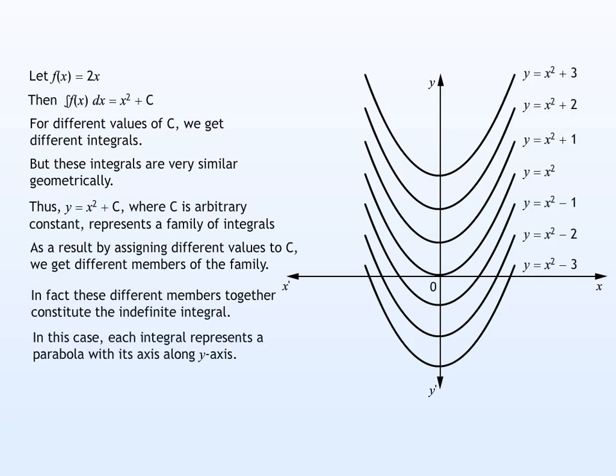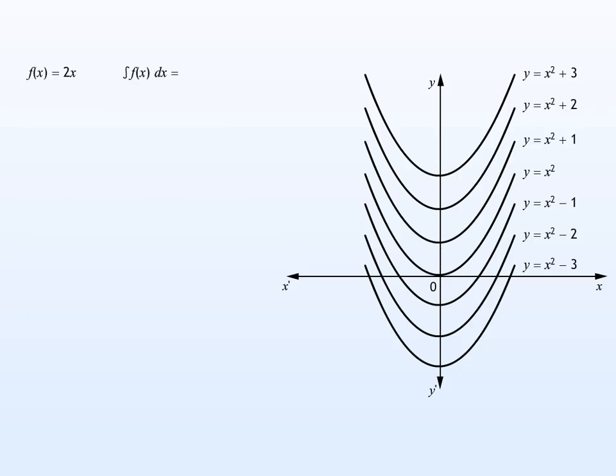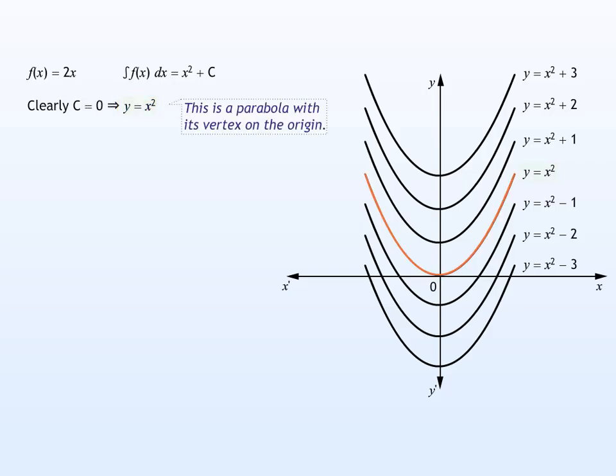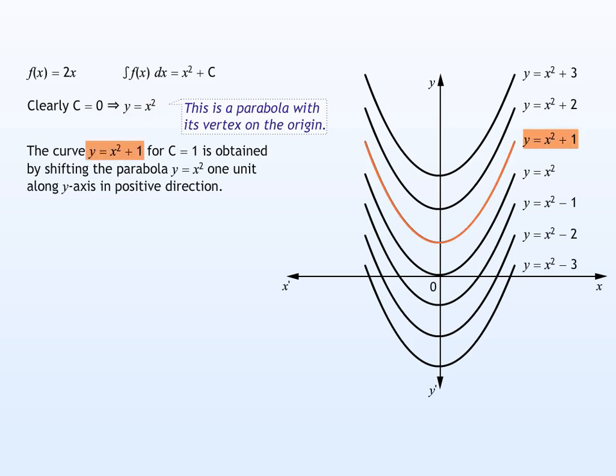In this case, each integral represents a parabola with its axis along the y-axis, as shown. So, for f(x) = 2x, the integral is x² + c. Observe that for c = 0, the curve is a parabola with its vertex on the origin, while we get the curve y = x² + 1 for c = 1. Note that we get a parabola shifted 1 unit along the y-axis in the positive direction, as shown.